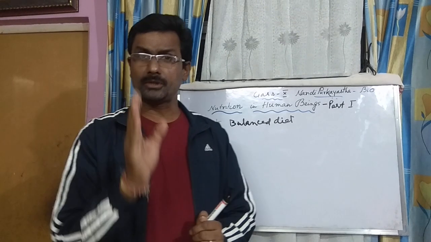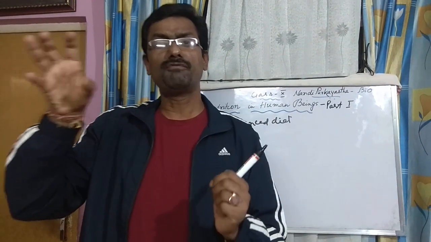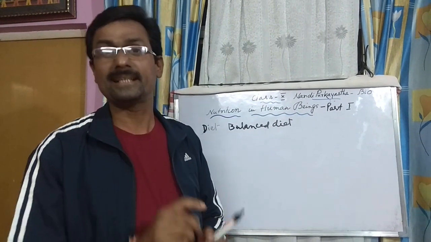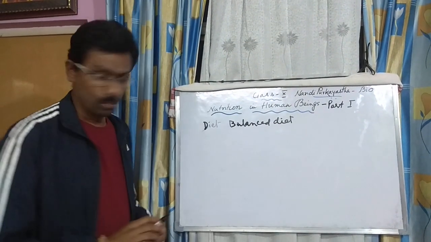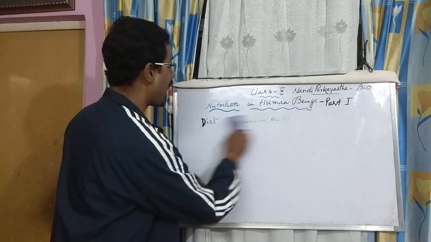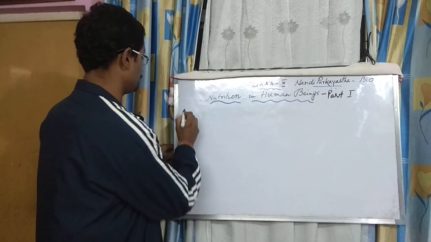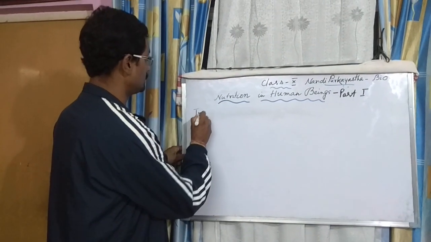So definitely, we need to know how much food material we need to take and what food materials we need to take. What are the categories and all. So we need to know how many types of food we eat. First of all, types of food.